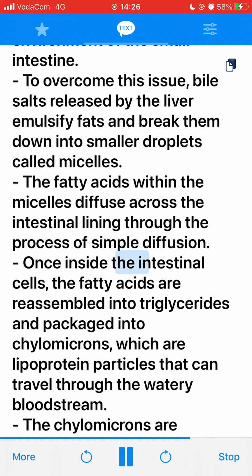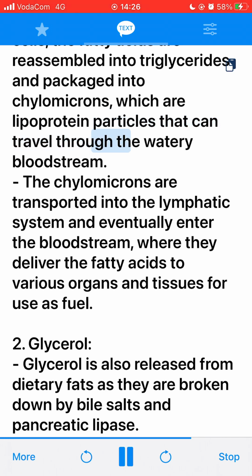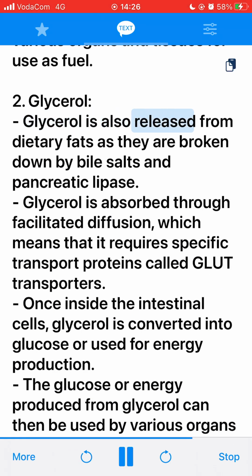Once inside the intestinal cells, the fatty acids are reassembled into triglycerides and packaged into chylomicrons, which are lipoprotein particles that can travel through the watery bloodstream. The chylomicrons are transported into the lymphatic system and eventually enter the bloodstream, where they deliver the fatty acids to various organs and tissues for use as fuel. 2. Glycerol. Glycerol is also released from dietary fats as they are broken down by bile salts and pancreatic lipase. Glycerol is absorbed through facilitated diffusion, which means that it requires specific transport proteins called GLUT transporters. Once inside the intestinal cells, glycerol is converted into glucose or used for energy production.